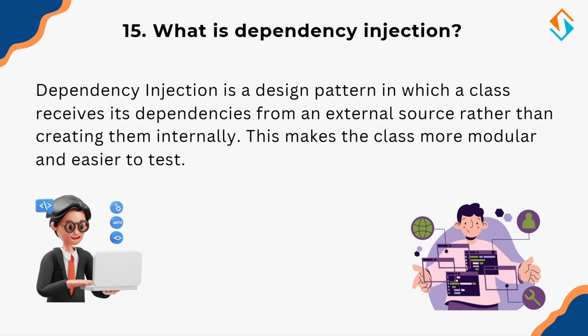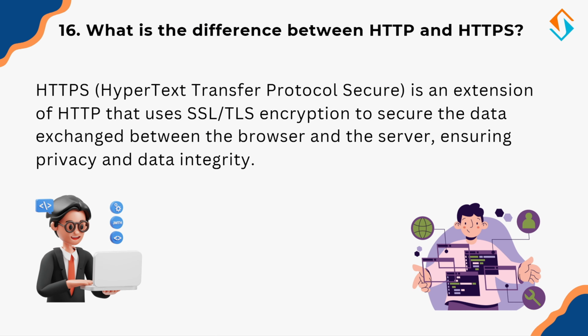DI is widely used in frameworks like Spring, Java, and Angular JavaScript to improve application architecture. Now let's move on to an essential topic in web security, HTTP versus HTTPS. So what is the difference between HTTP and HTTPS? Whenever you browse the internet, you might notice websites using HTTP or HTTPS, but what's the difference?